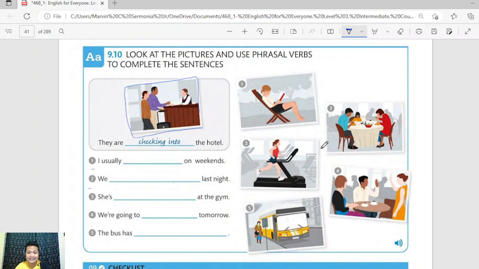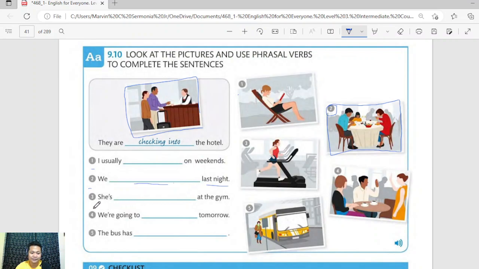We blank last night. This is number two. All right. So what are they doing? Are they at home or are they eating in a public place? Because I think you can see shadows at the back, in the background. That means that they're not the only persons here, right? So, we blank last night. We ate out. Remember, this is last night, so it's already in the past. So the answer is we ate out last night.